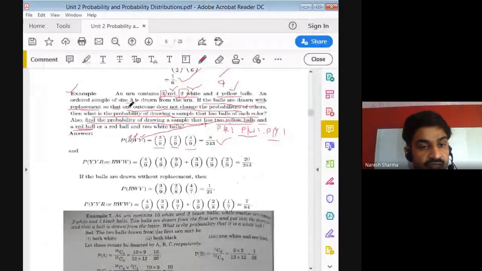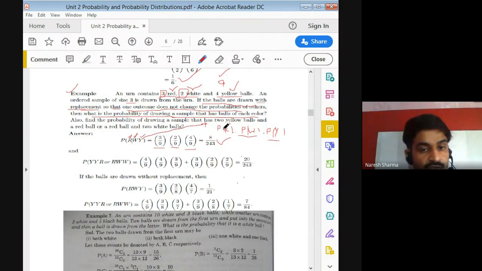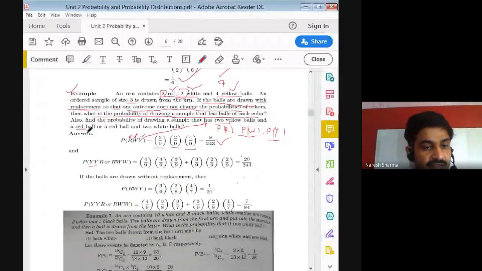So 3 balls, because in the statement it is already given that 3 balls we need to take out. So we write here 2 yellow, 1 red. There is an 'and' between all these, or you say multiplication sign, or you may say dot, or means union. You may use here 'or', you may use here union, doesn't matter.